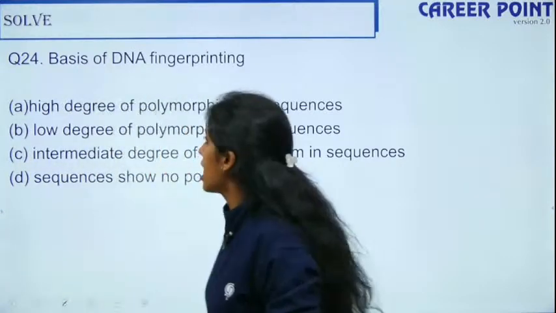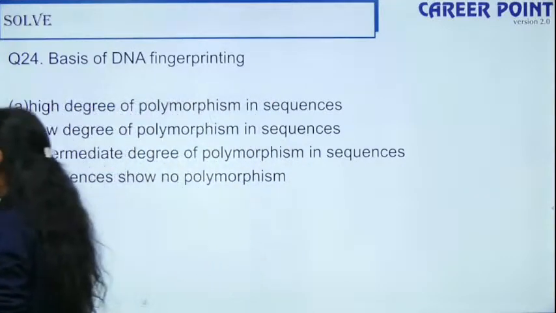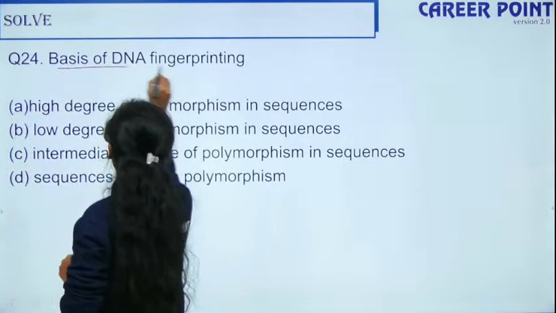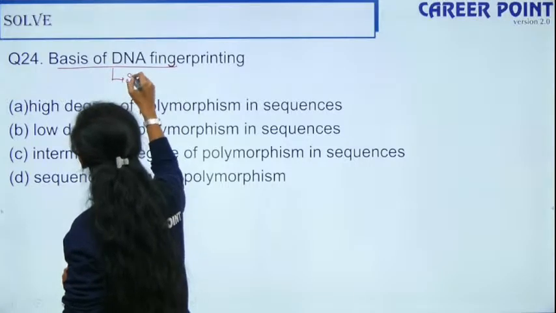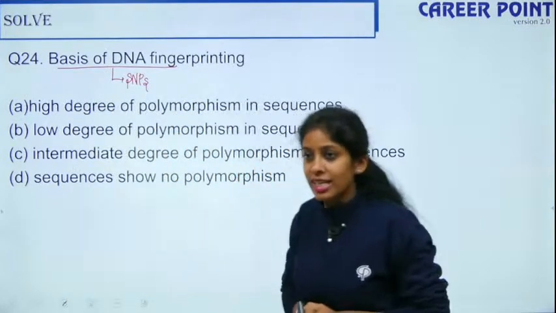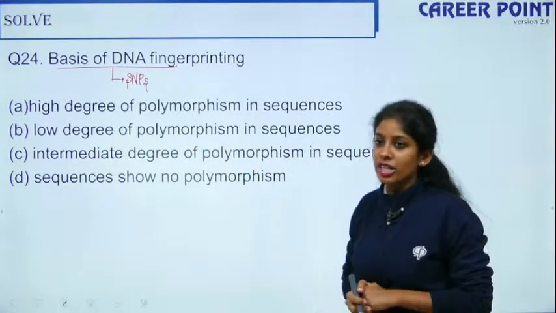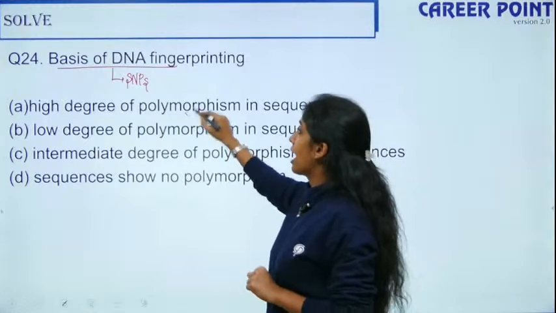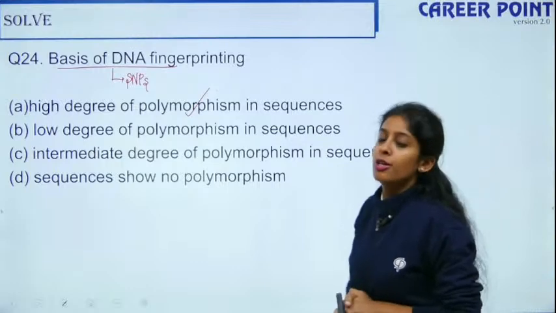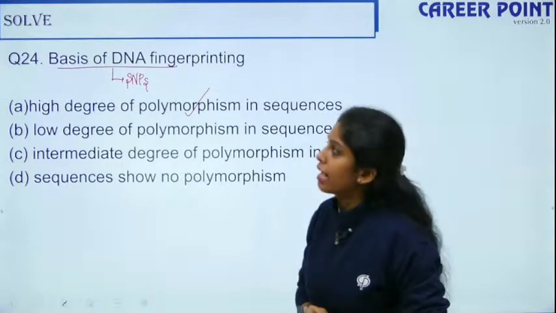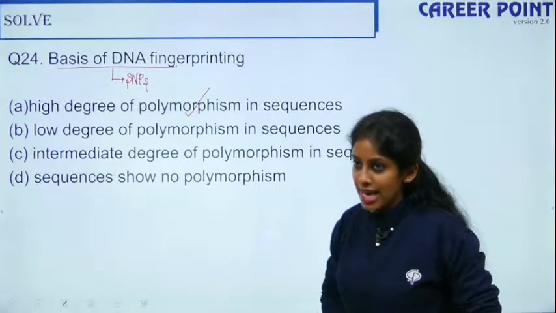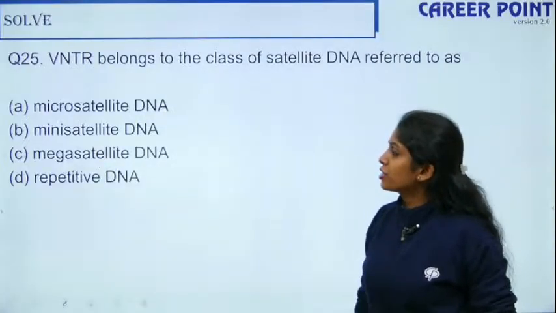What is the answer for question number 24? What is the basis of DNA fingerprinting? So I told you the basis of DNA fingerprinting is single nucleotide polymorphisms. So single nucleotide polymorphisms, they show high degree of polymorphism in sequences. So that is the basis of your DNA fingerprinting. So this is your SNPs. Alright? Okay. So moving to the next question.